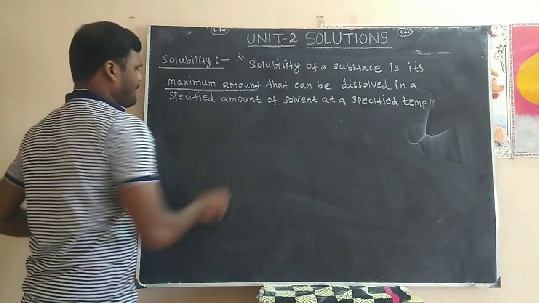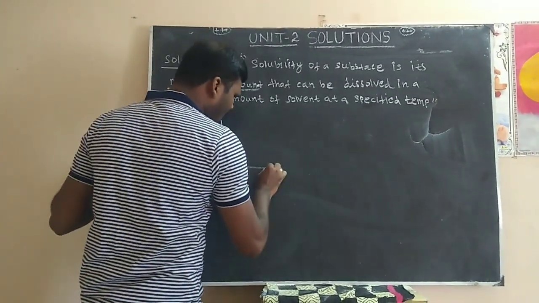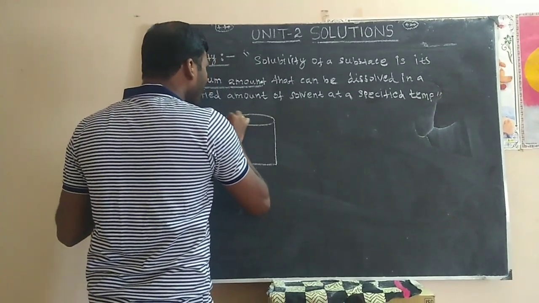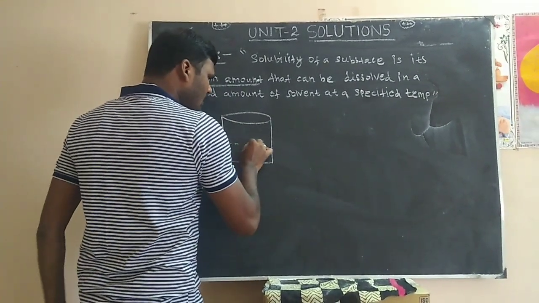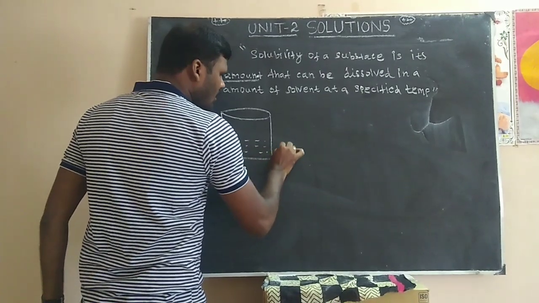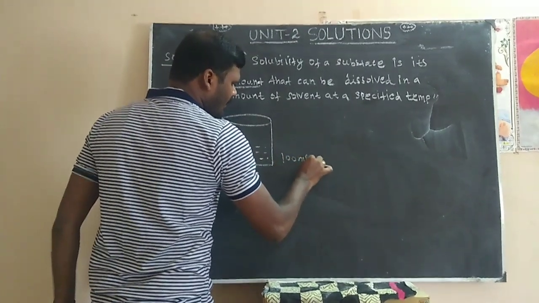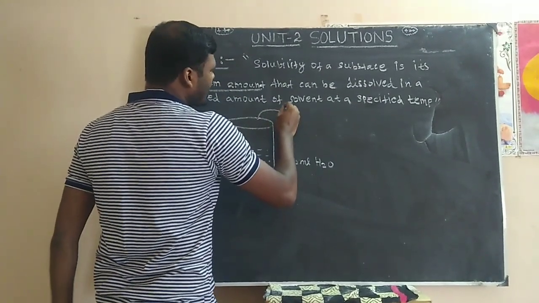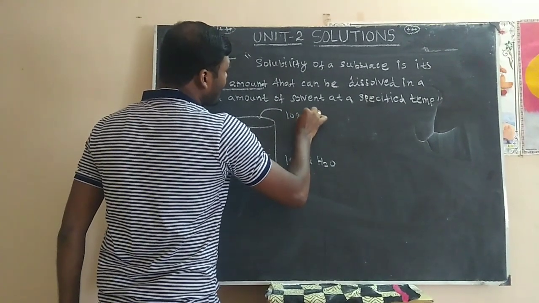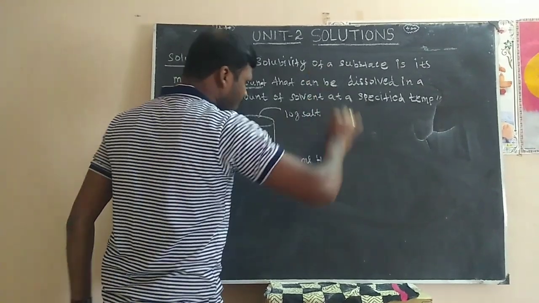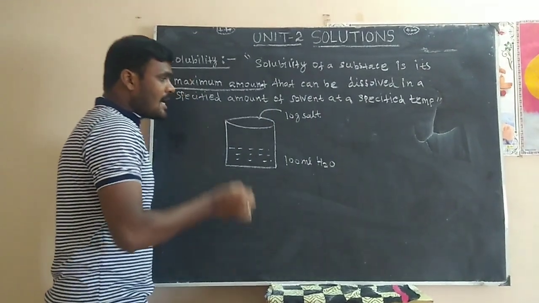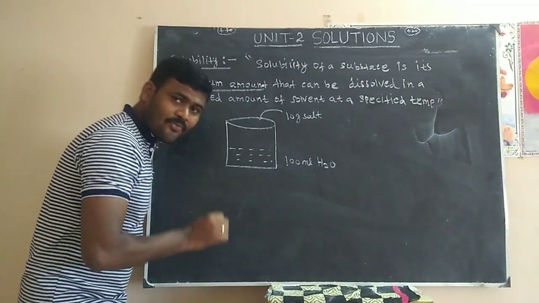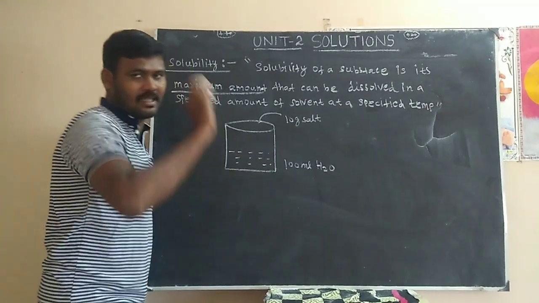Example of solubility. Take a beaker. The beaker contains 100 ml of water. Then add 10 gram of salt. The 10 gram of salt dissolved in 100 ml of water, that is called solubility, right?